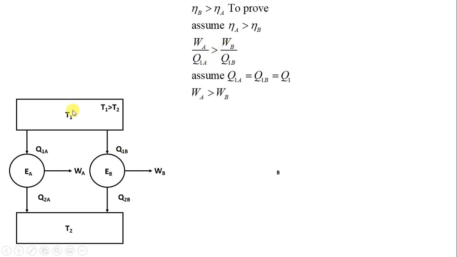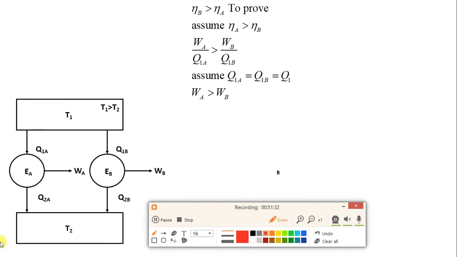Now what we will assume is that both the engines are taking the same amount of heat, Q1A equal to Q1B equal to Q1. No problem in assuming this. So if you see this equation now, if the values of Q1A and Q1B are equal, you can write WA is greater than WB. I have written the same thing over here: WA is greater than WB.